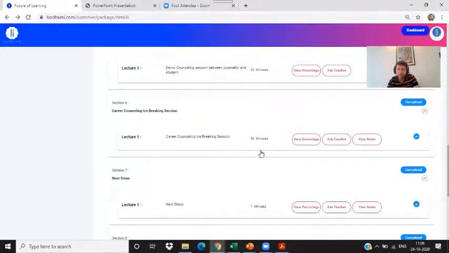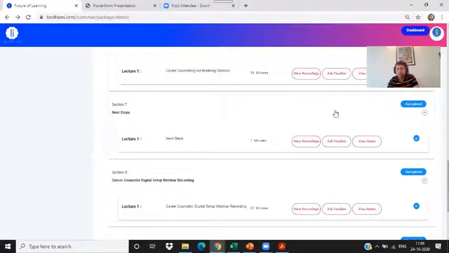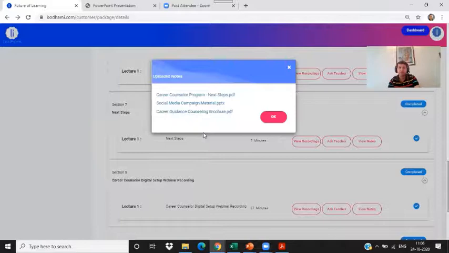Now the other thing, which is in the next steps. This next step is also a very important section, because not only does it tell you all the steps, but also in the view notes section you will see a few things. One is the next step itself, the PDF. Then there's social media campaign material.